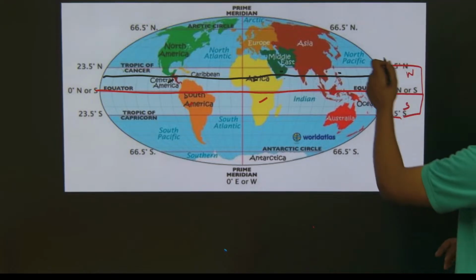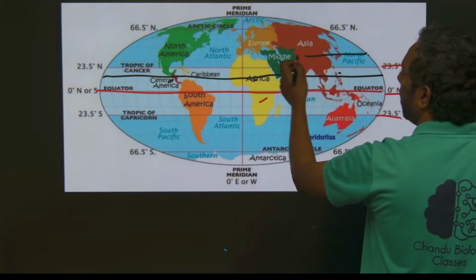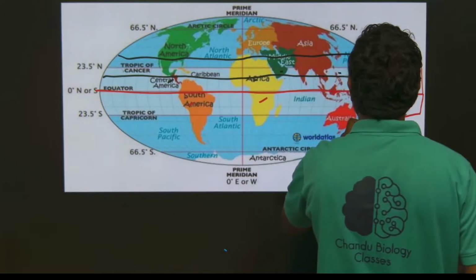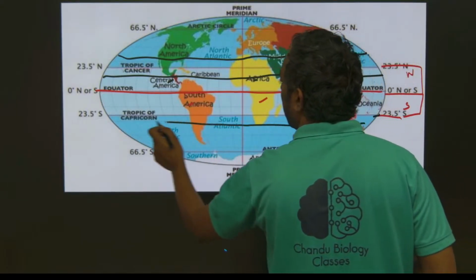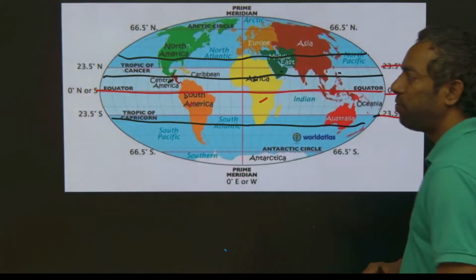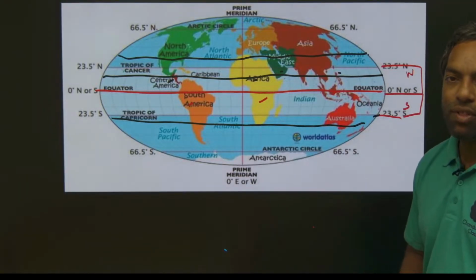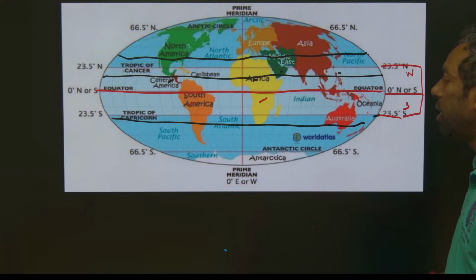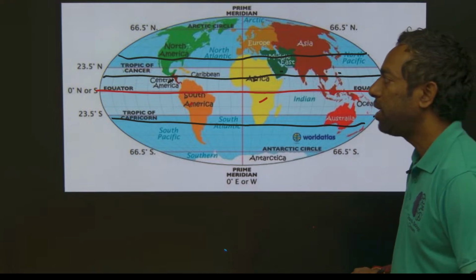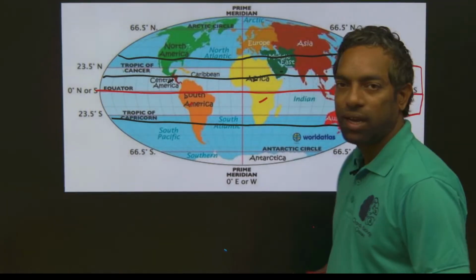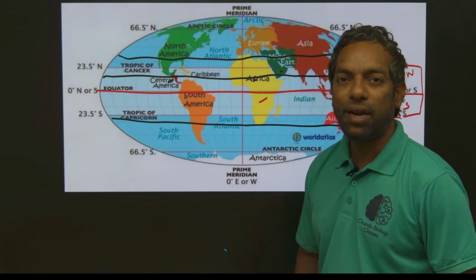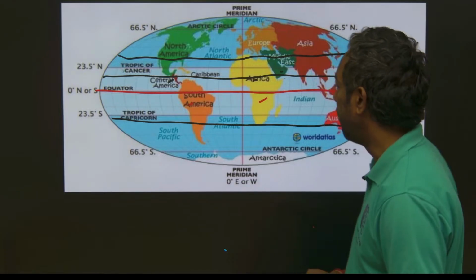Temperate countries are a beautiful area where the climate is temperate. Mainly temperate countries lie between 30 degree to 45 degree latitude. Mainly America, Europe, and countries like Russia come under the temperate region, guys.